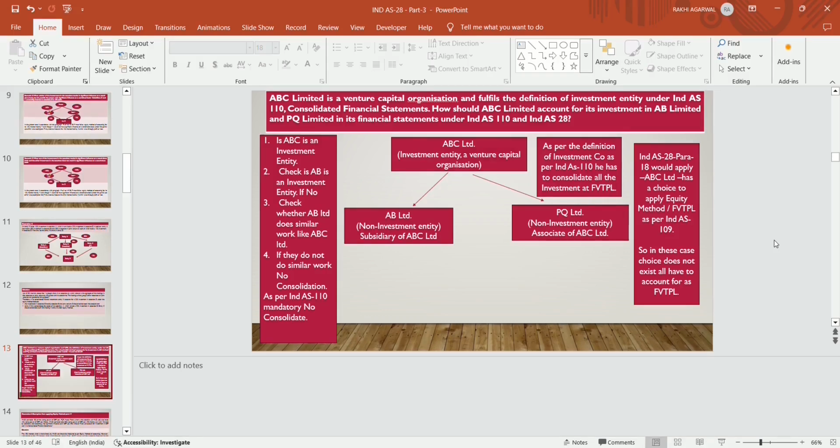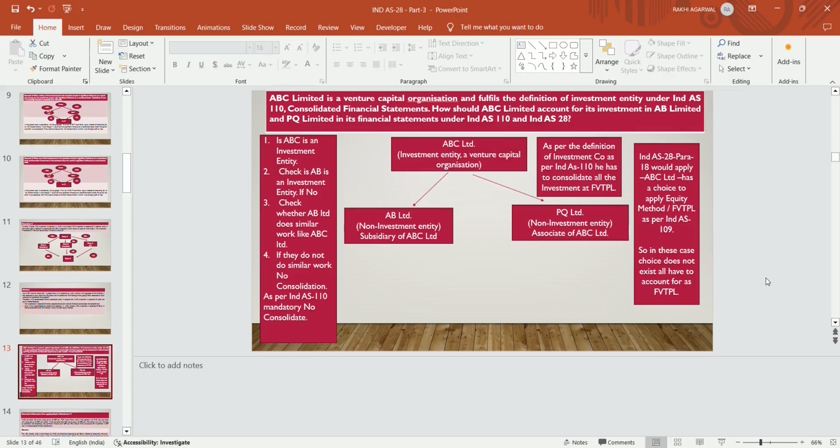If they fulfill all the conditions, they meet the definition of an investment entity as per Ind AS 110. If the subsidiary and parent company are both investment entities and have the same line of business, they are mandatorily required to apply Ind AS 109 to all investments, following fair value through profit and loss. But in this case, the subsidiary is not an investment company. As per Ind AS 110, ABC Limited will consolidate if they do not do similar business, which is mandatory.